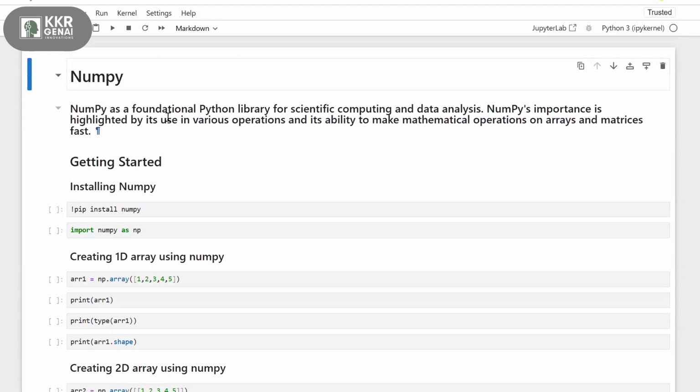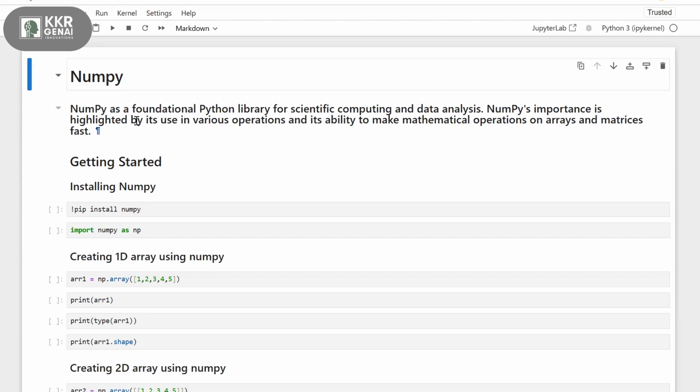Now let's see what NumPy is first. NumPy is a Python library for calculations and data analysis. It is highlighted by its various operations and its ability to perform mathematical operations on arrays and matrices very fast. Whenever you want to work with larger arrays and do mathematical operations quickly, NumPy is the best choice.